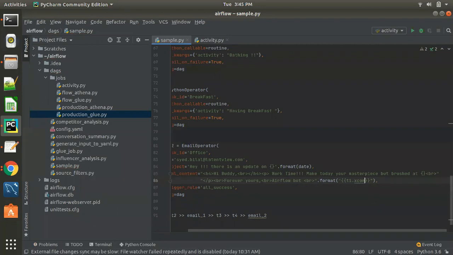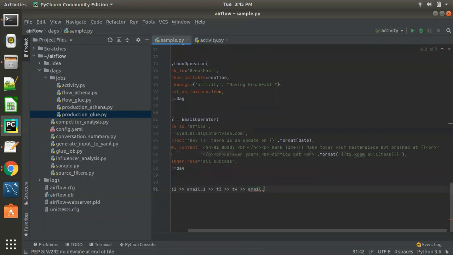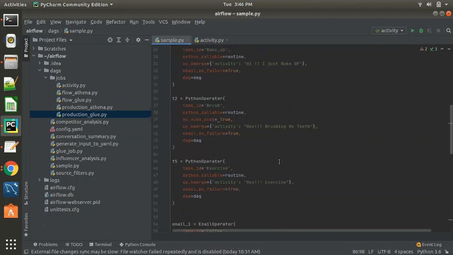I'll pull the message, so using the XCom pull function. So XCom pull, then the task ID from which task I have to get. So the task ID of this is okay.